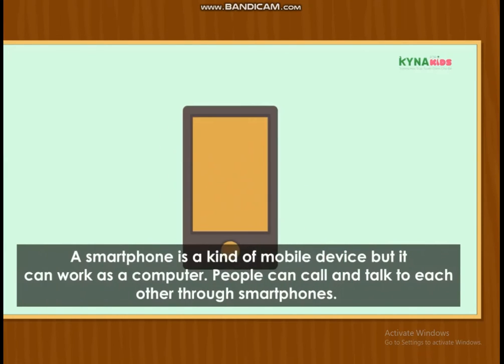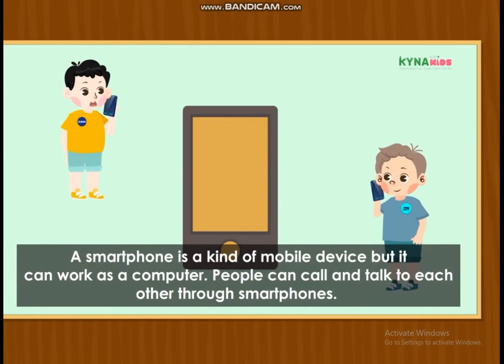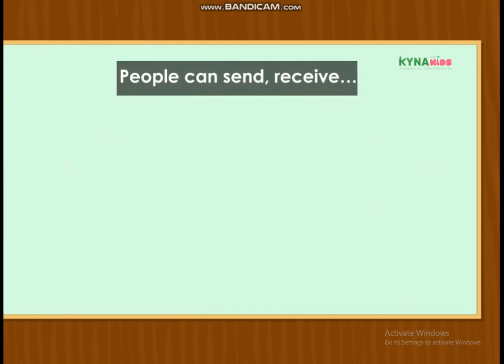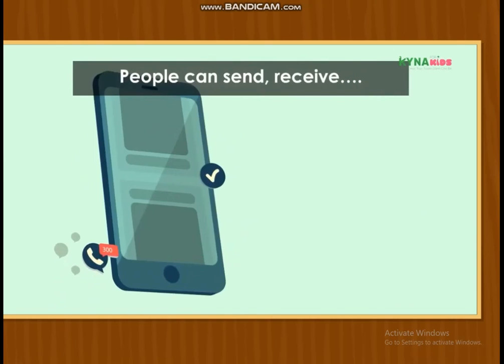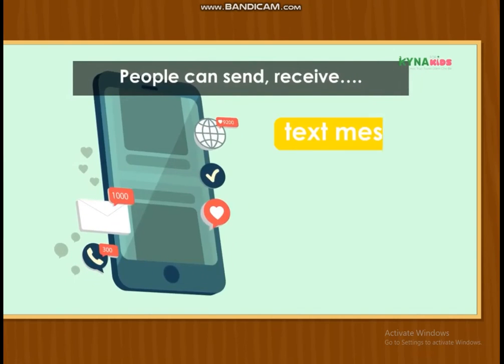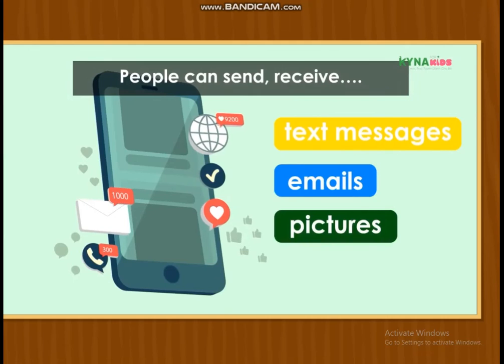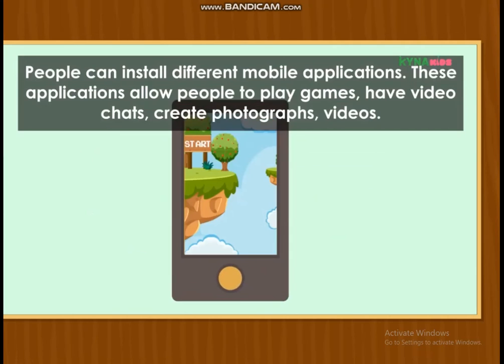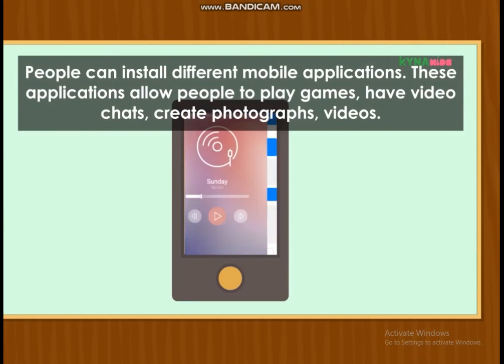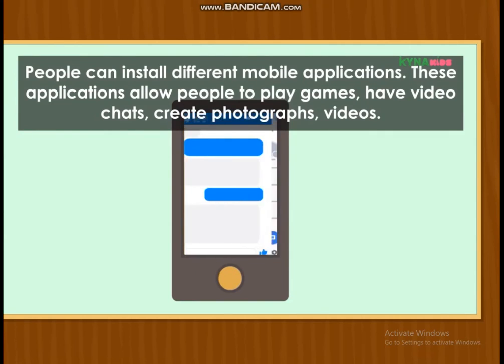A smartphone is a kind of mobile device, but it can work as a computer. People can call and talk to each other through smartphones. People can send, receive text messages, emails, pictures, and songs. People can install different mobile applications. These applications allow people to play games, have video chats, create photos and videos.